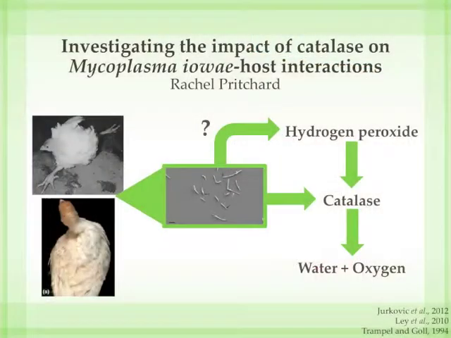Mycoplasma iowae. Now, we've known for a long time the different types of disease that are caused by Mycoplasma iowae, such as leg and joint problems, poor feathering, infection of the air sac, and death of embryos before they can hatch from the eggs. But we didn't know how the organism was causing this disease because we lacked a genome sequence for this organism. Our lab overcame that hurdle several years ago, and we found a few interesting things from the genome that may suggest how it might be causing this damage.